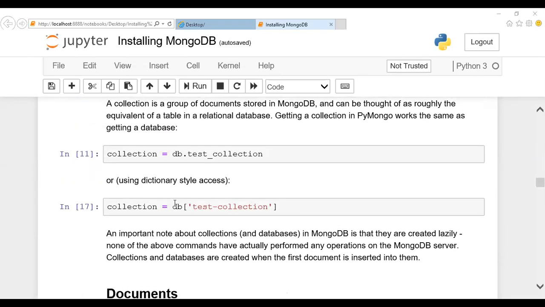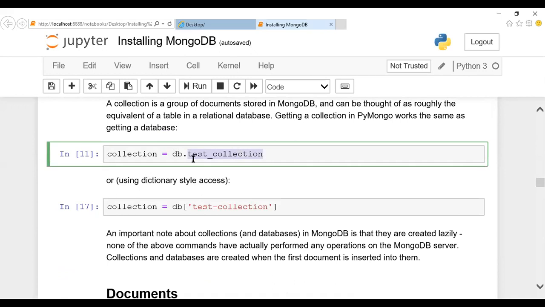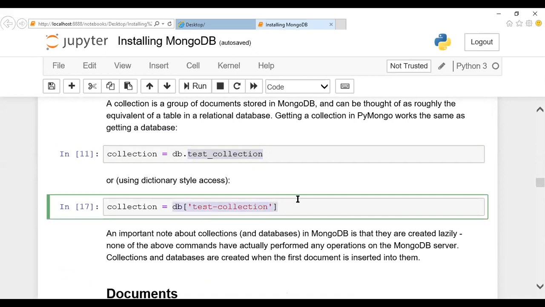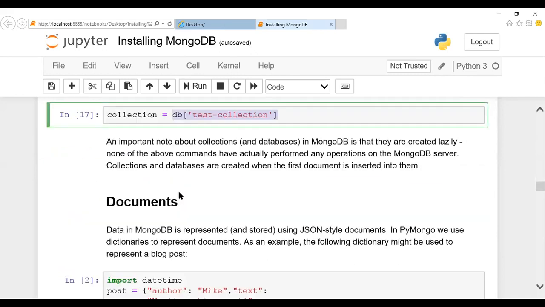Here what you're going to do is mention collection assign db dot test collection. So this is the format to create a table. Here, db dot test collection. Either you can create it like this, or this is the procedure to create a table. Okay, guys, if you want, I'll share this document. You can read the document later also. You should know about the commands, guys, what the commands are used for and what the purpose of them is.